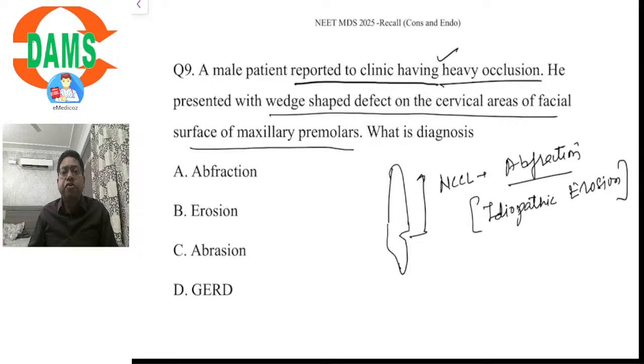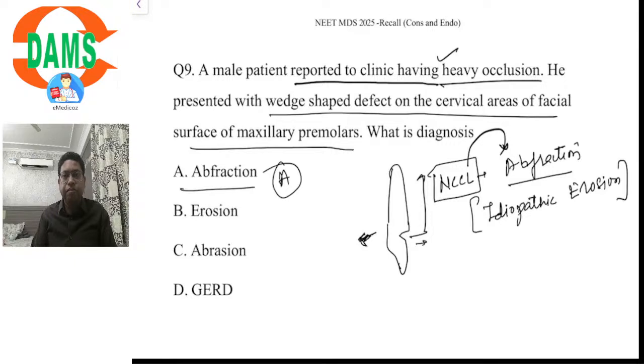Due to heavy eccentric occlusal forces, the tooth flexes in the cervical area and there is fracture of the tooth structure in the cervical area that leads to non-carious cervical lesions called abfraction lesions. So the options are abfraction, erosion, abrasion, and GERD. GERD is gastroesophageal reflux disease. Answer would be option A, that is abfraction.